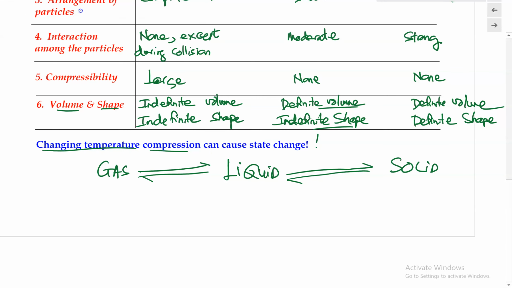If we were to have a gaseous state, by cooling this or compressing the volume of the container, by pushing all the particles to come close together, we will be able to change this gas state into the liquid state. And the opposite of this, if we were to have a liquid state and we heat it up or we reduce the pressure, then that's when we can change that into the gaseous state. So going from liquid to gas can be done by adding heat or reducing the pressure.